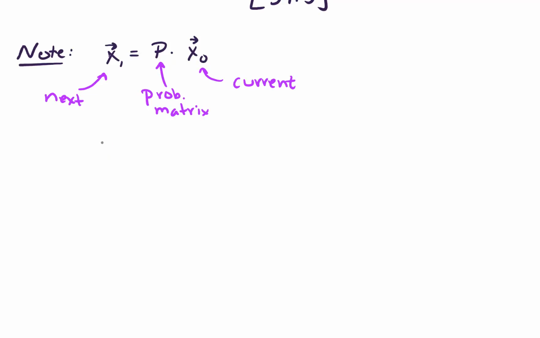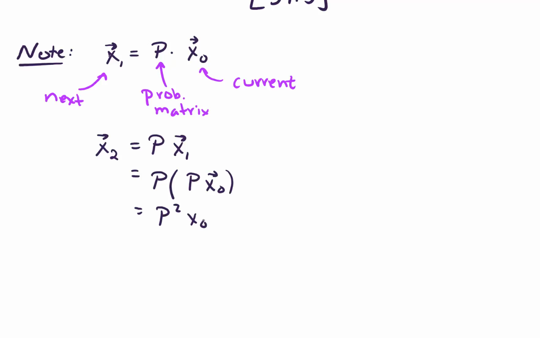Look at x2 would be P times x1. But we know what x1 is. That's the same as P times P times x naught. In other words, that's just P squared times vector x naught.